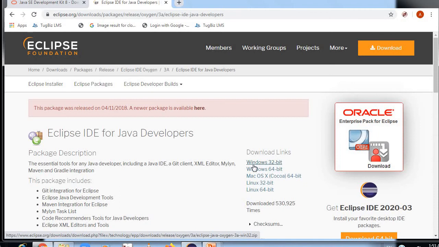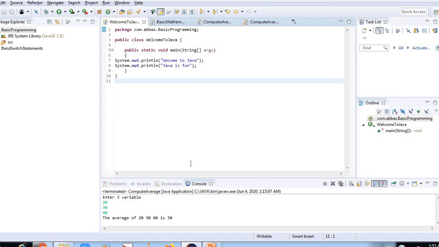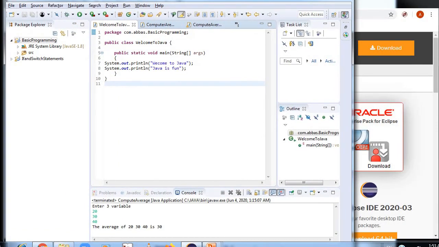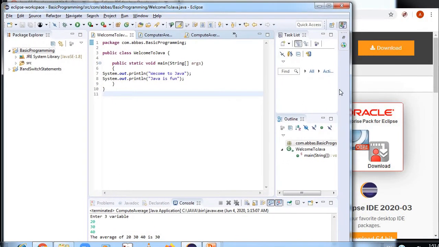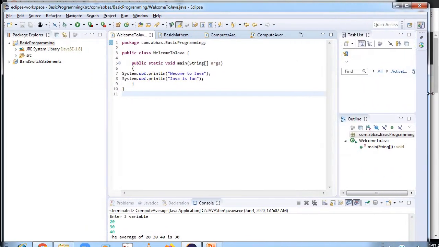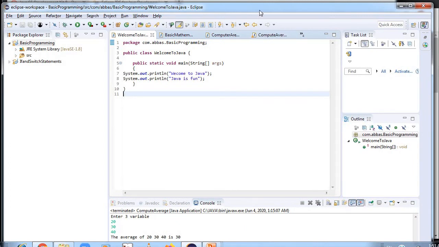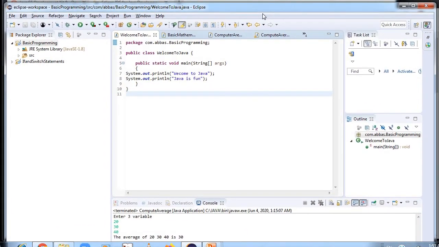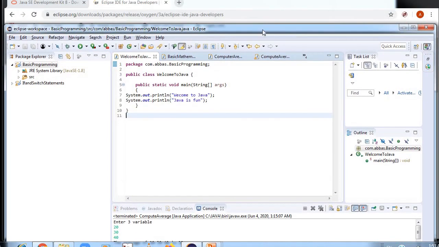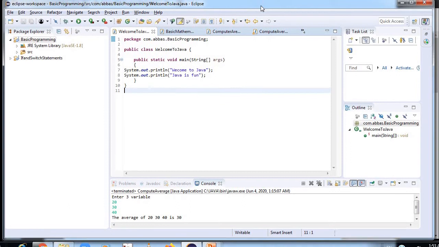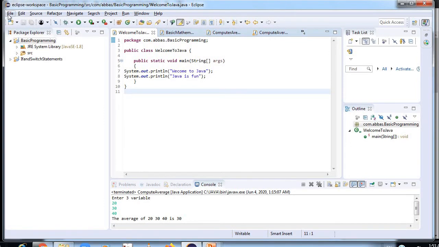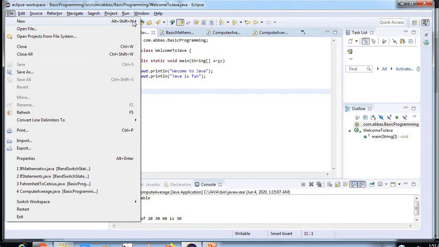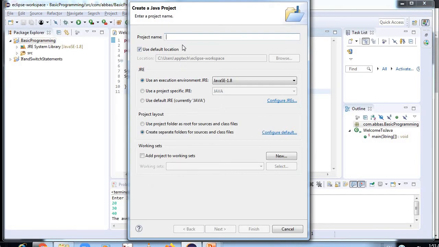After the installation part, we need to open our Eclipse software. In the Eclipse software, you need to go to File, then New, and then New Java Project, and type the Java project name.